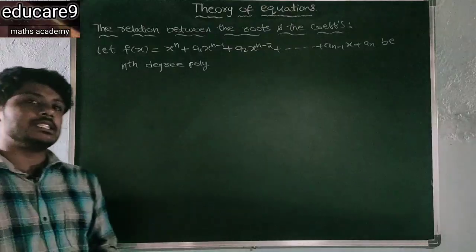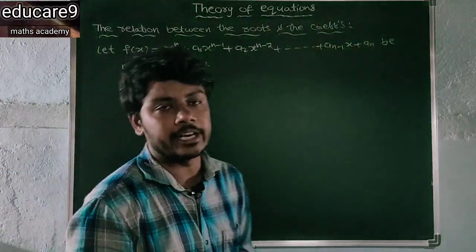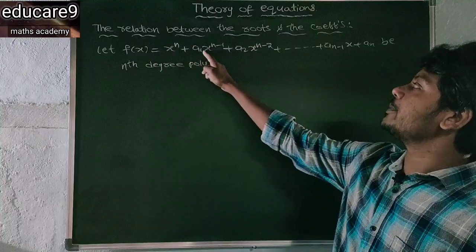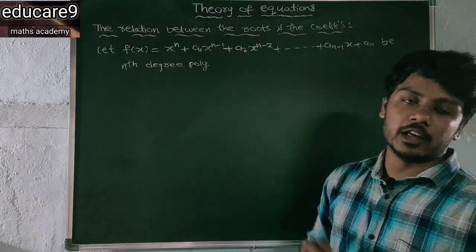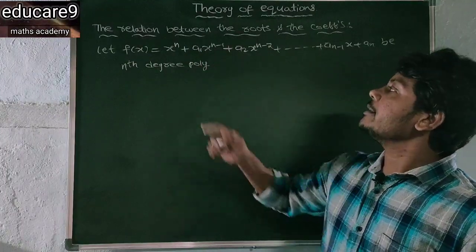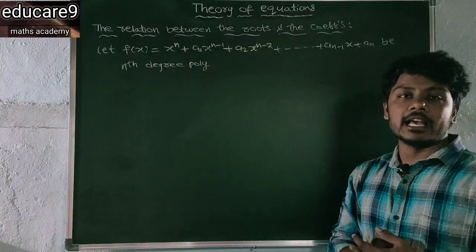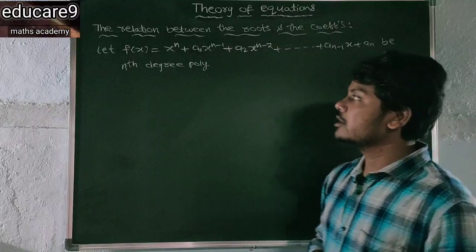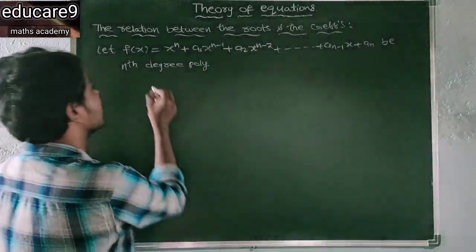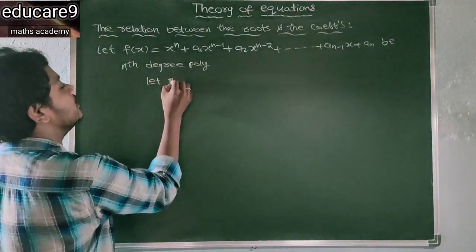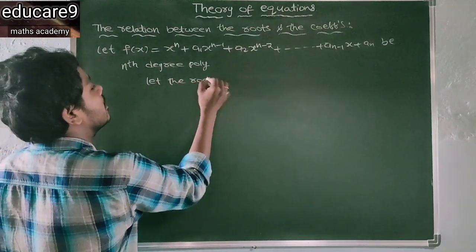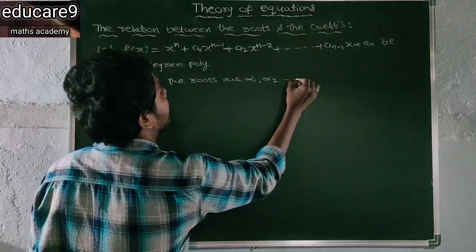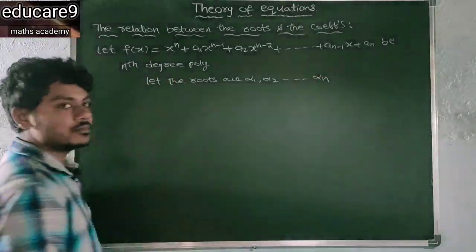The next one, the relation between the roots and the coefficients. See here, let f of x be any nth degree polynomial. Clearly this equation has n roots because the degree of the polynomial is n. Let the roots be alpha 1, alpha 2 and so on alpha n.